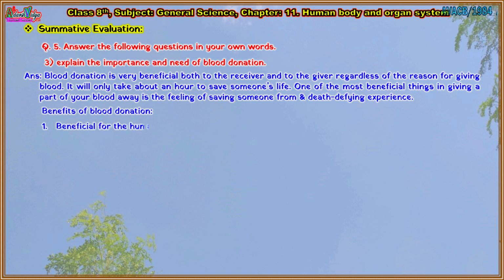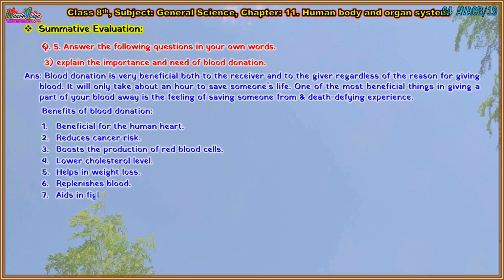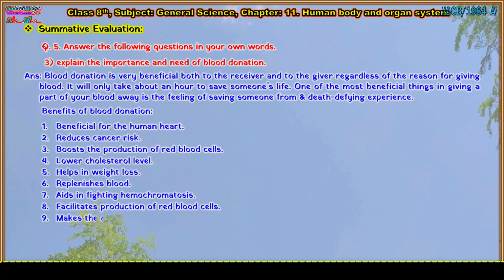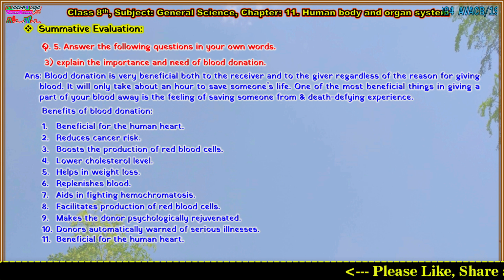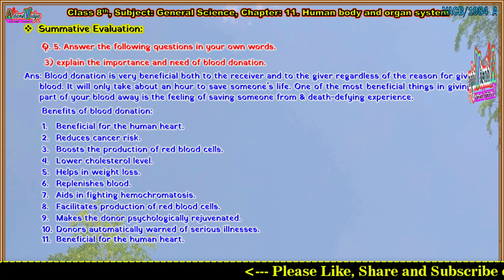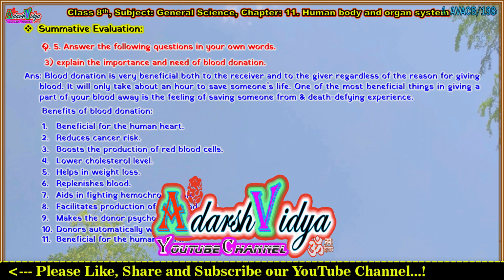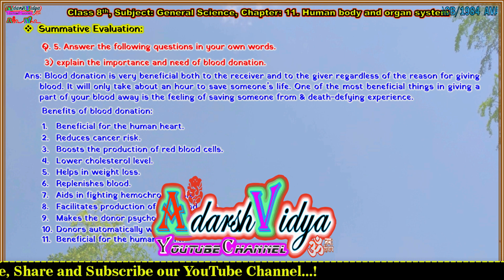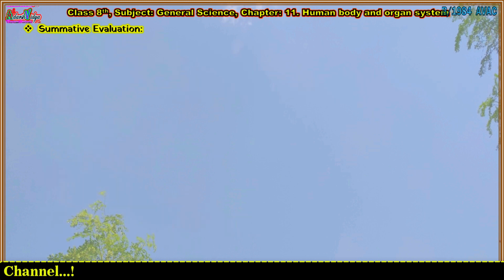1. Beneficial for the human heart. 2. Reduces cancer risk. 3. Boosts the production of red blood cells. 4. Lowers cholesterol level. 5. Helps in weight loss. 6. Replenishes blood. 7. Aids in fighting hemochromatosis. 8. Facilitates production of red blood cells. 9. Makes the donor psychologically rejuvenated. 10. Donors are automatically warned of serious illnesses. 11. Beneficial for the human heart. Thus, it is considered to be superior to all donation.